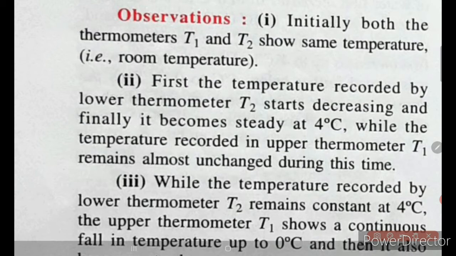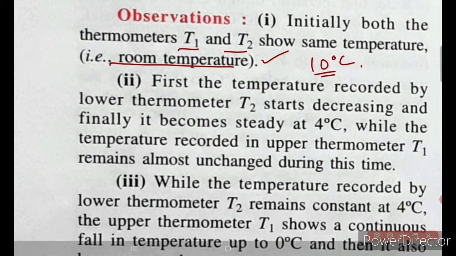So initially both the thermometers T1 and T2 show the same temperature, that is the room temperature. This is the temperature shown by the thermometers when the experiment has just started, when they have just been plugged into the holes, right. Let this temperature be 10 degrees Celsius, okay. So initially the temperature shown by the thermometers is 10 degrees Celsius.